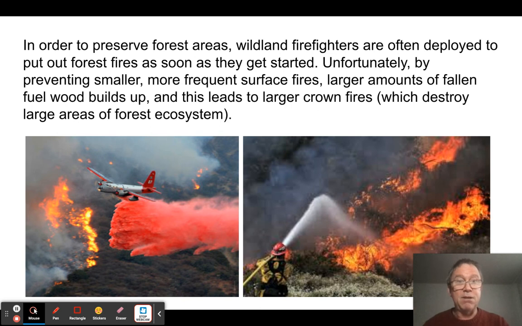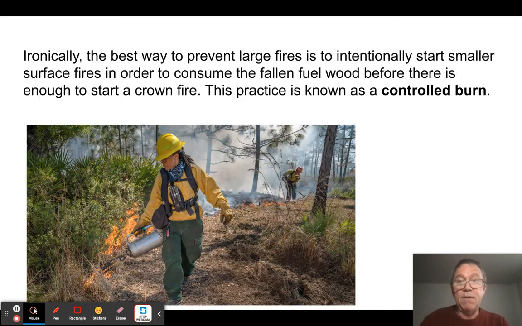He goes in and he puts out these fires because what they want to do is make sure that you don't end up burning down whole forests. So basically, when we go in and put out these fires, unfortunately, we're allowing more and more of the fallen branches and stuff to pile up. And so we're just setting ourselves up for these devastating crown fire events that are going to happen when that fuel catches on fire.